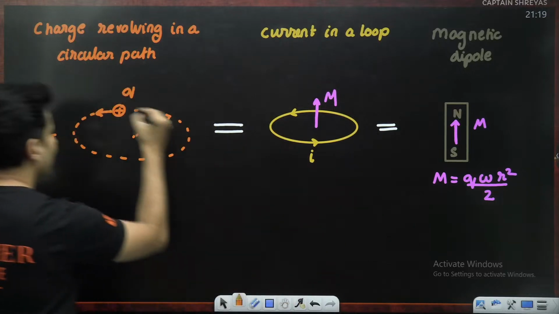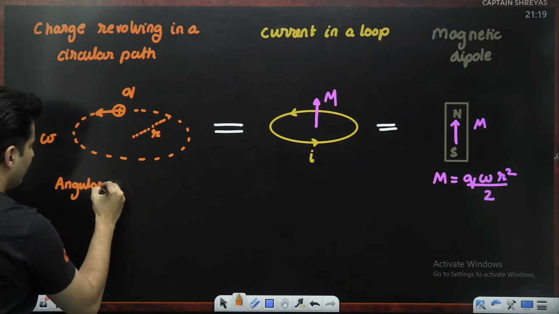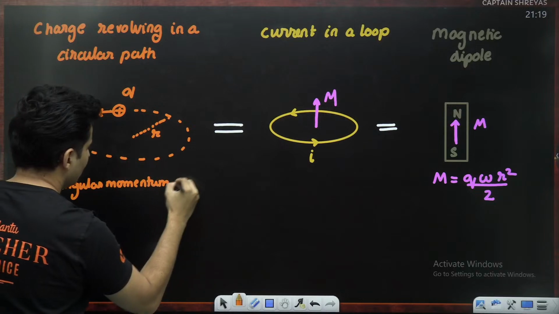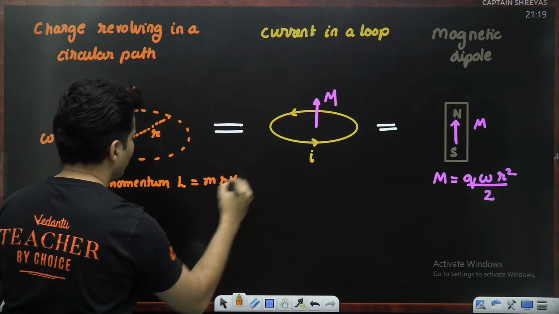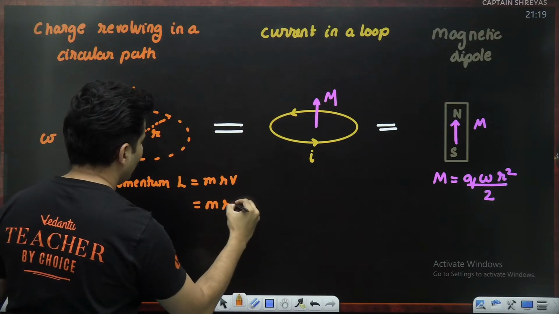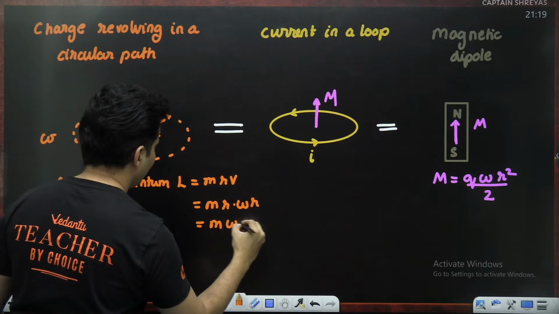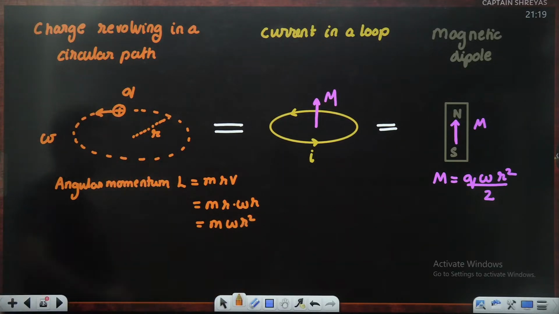How about finding the angular momentum? There is a very interesting thing that will happen. The angular momentum L will be m into r into v, but we know velocity is omega r, so it is just going to be m omega r square.